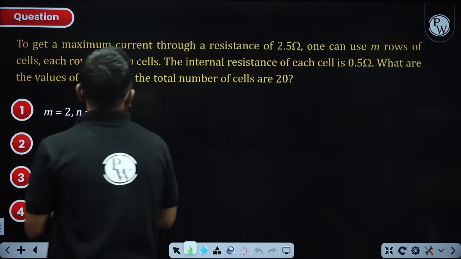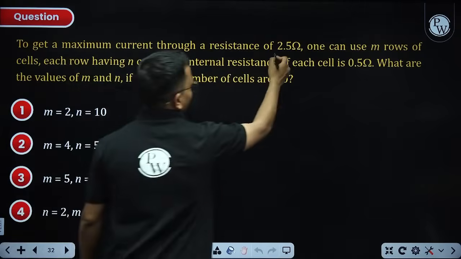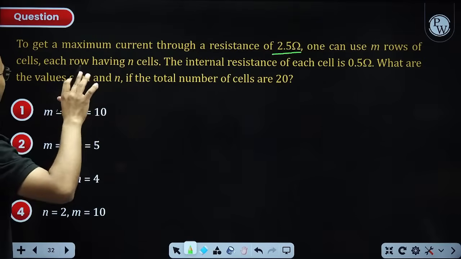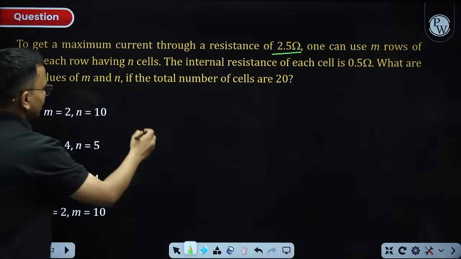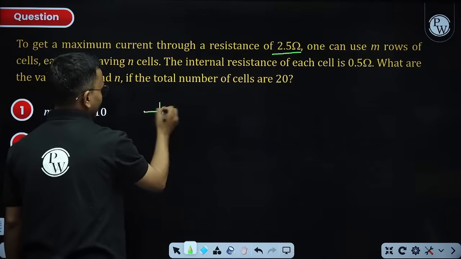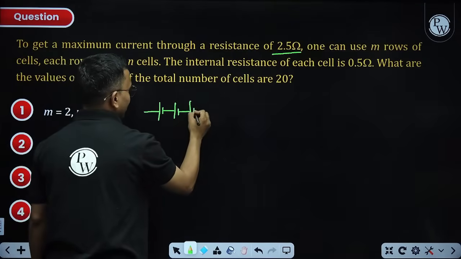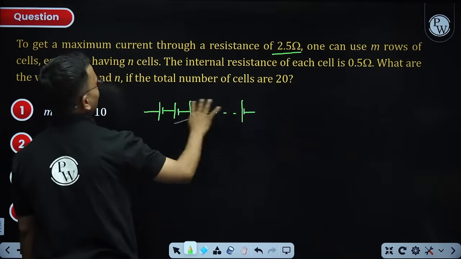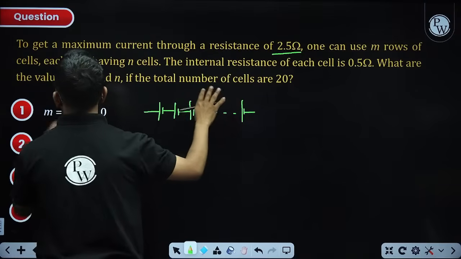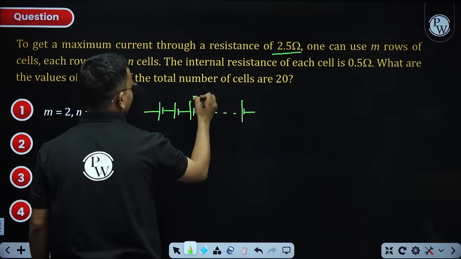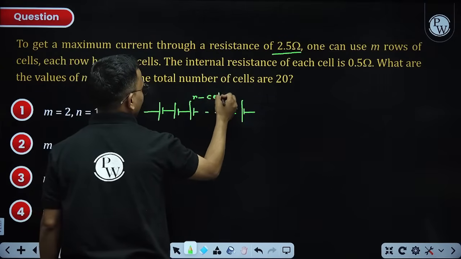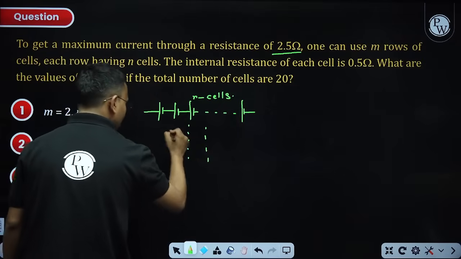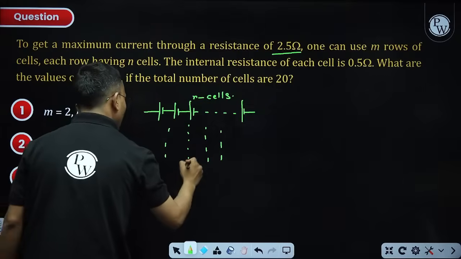To get a maximum current through a resistor, which is 25 ohm, one can use M rows of cells and each row has N cells. Means this one cell, this two cell, this three cell, like that. Each row is having N cells, and there are M rows. So similar to these, we are having M rows.